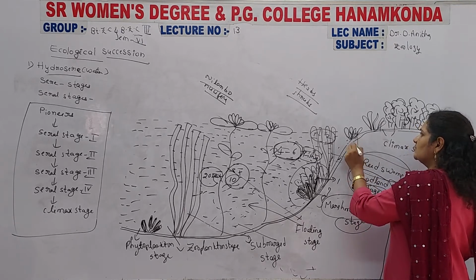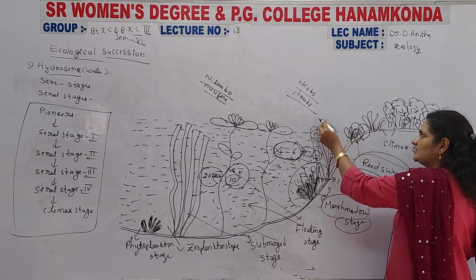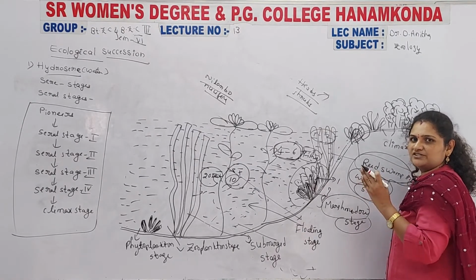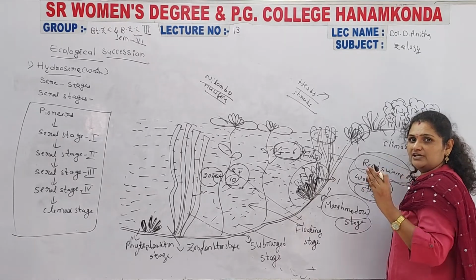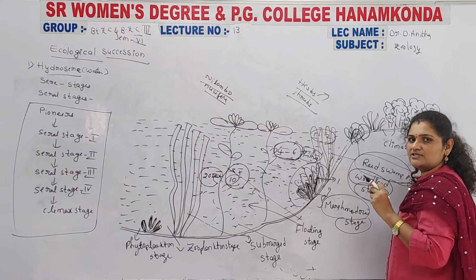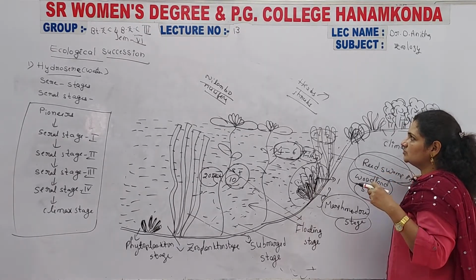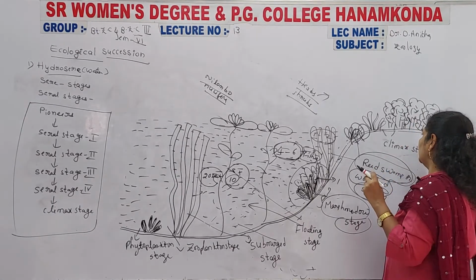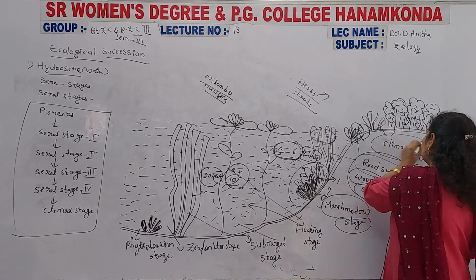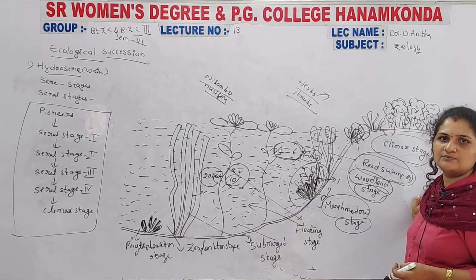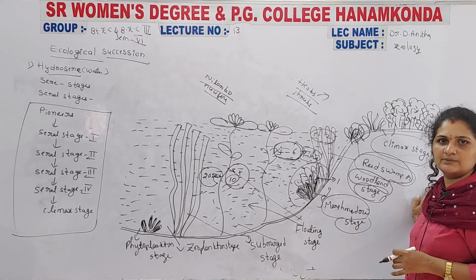Woodland means smaller trees to larger plants: first the herb stage, and then the shrubs. Herbs and shrubs are developed there, the herbaceous stage and the shrub stage. In the herbaceous stage, some small creepers are developed first, then some small shrubs and some medium plants. After completion of these, they are completely replaced by larger trees, and a forest area is developed there.